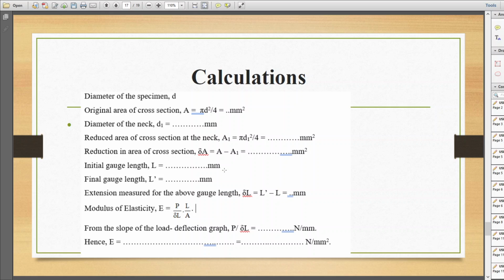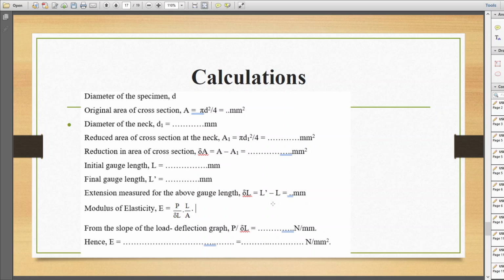Then we can easily find out the reduction in cross sectional area using the equation delta A is equal to original area of cross section minus reduced area of cross section. Then again we will find out the initial gauge length, that is the initial length of the specimen, and the final gauge length of the specimen, which is denoted as L dash. This gauge length is measured after the specimen breaks. From these two values we can find out the extension measured for the above gauge length, that is delta L is equal to L dash minus L.